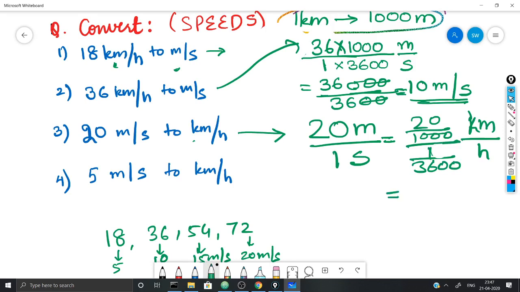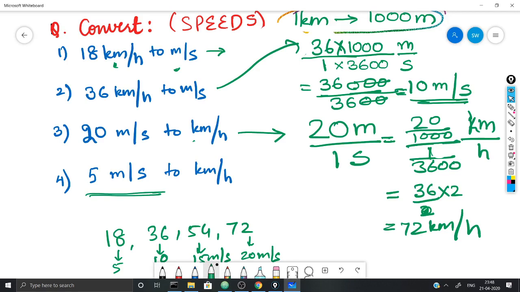When you do it all, you will get 72 kilometers per hour. This is how 20 meters per second can be converted into 72 kilometers per hour. The next one can be taken as an assignment: conversion of 5 meters per second into kilometers per hour.